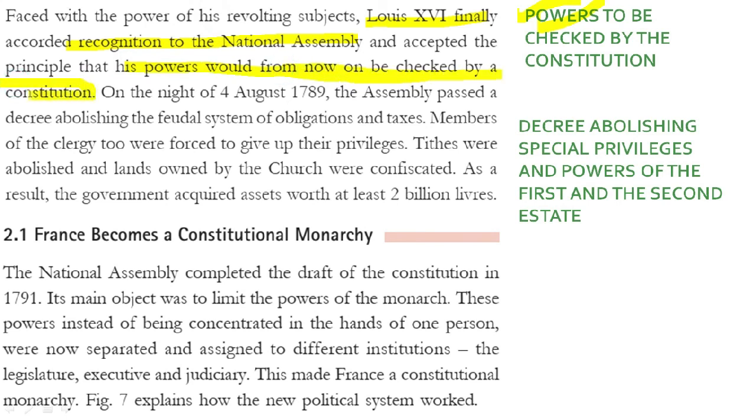Exactly what they had sworn inside the hall of the tennis court at the grounds of Versailles, that they will draft a constitution which will limit the powers of the monarch.